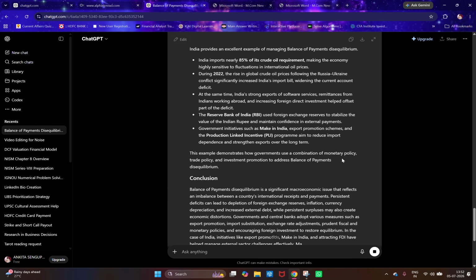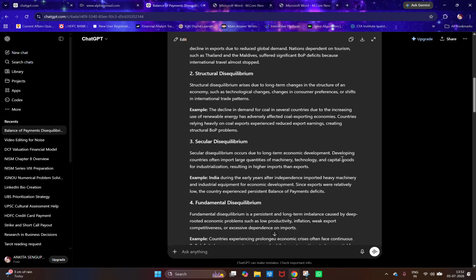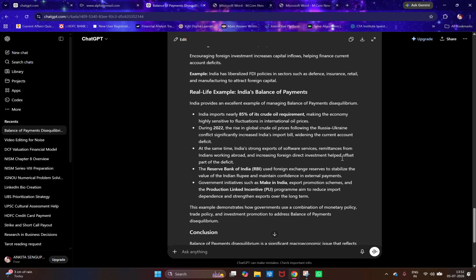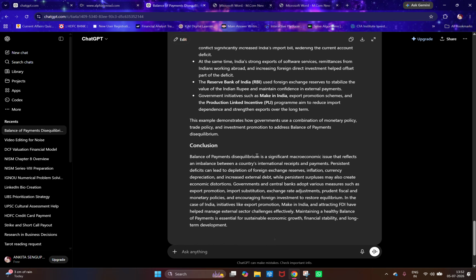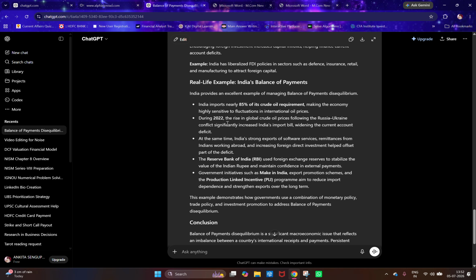See, now it has given the complete result over here. So whichever point you want to write, you can write it along with the example. If you go down, a conclusion is also given, a real life example is also given with data, RBI data, from the data of imports and everything.